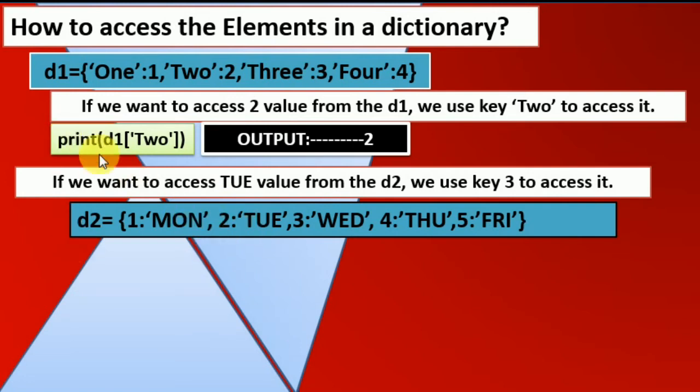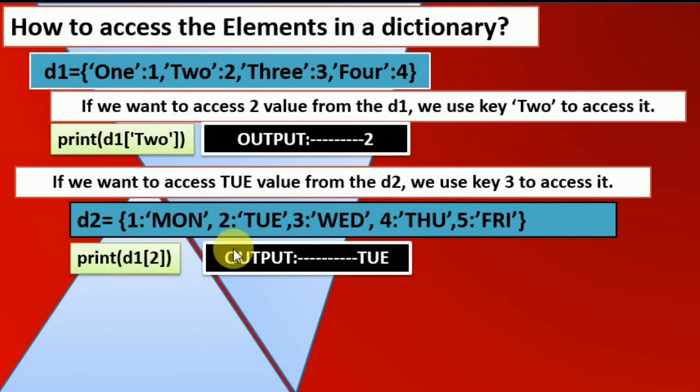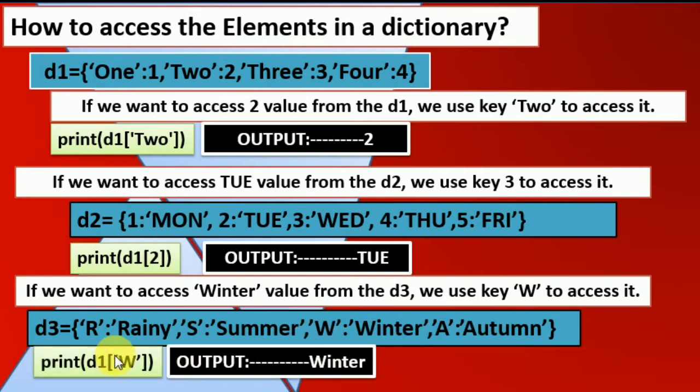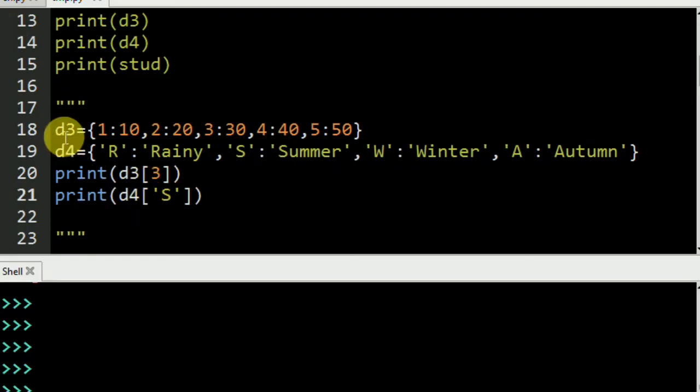If we write the same line as above, print D1 of 2 is going to display Tuesday. And if we want to access the winter value from D3, we use the key, which is the character W. So we write D1 bracket, single quotes, W, and it will display winter. So here are the lines.